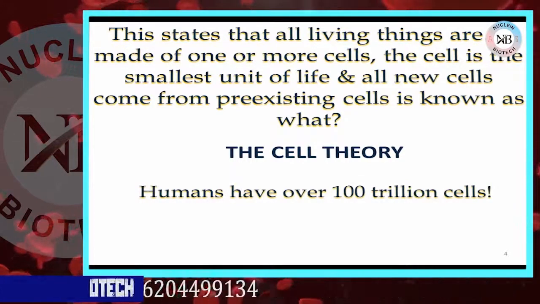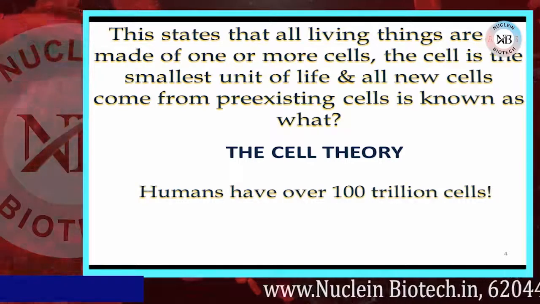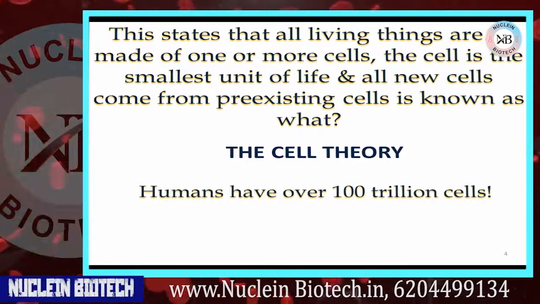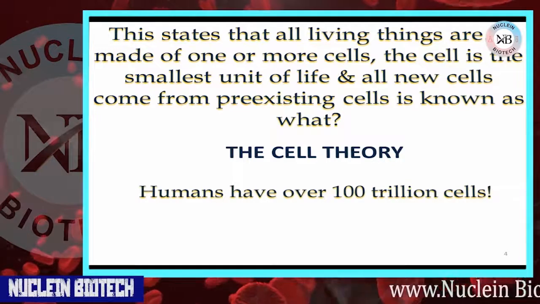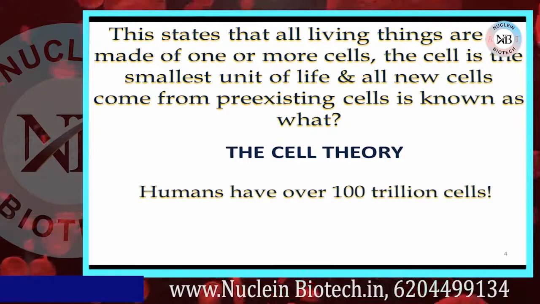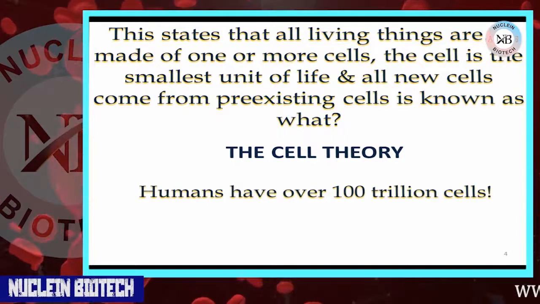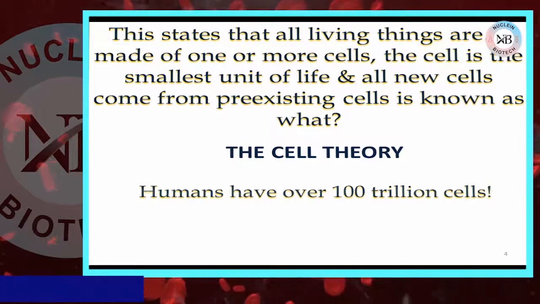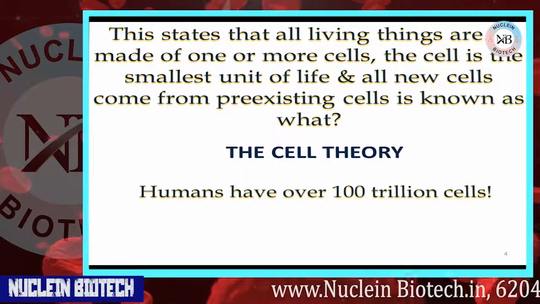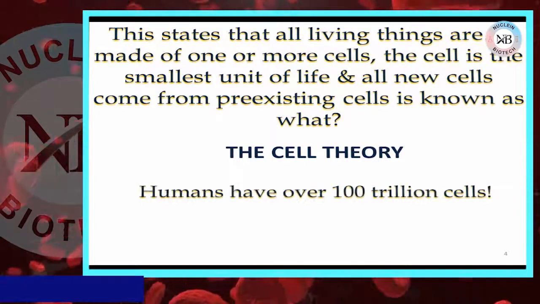From the Latin word cellula, which means small rooms, this states that all living things are made up of one or more cells. The cell is the smallest unit of life, and all new cells come from pre-existing cells. This is known as what? The cell theory. This is all about cell theory. Humans have over 100 trillion cells.